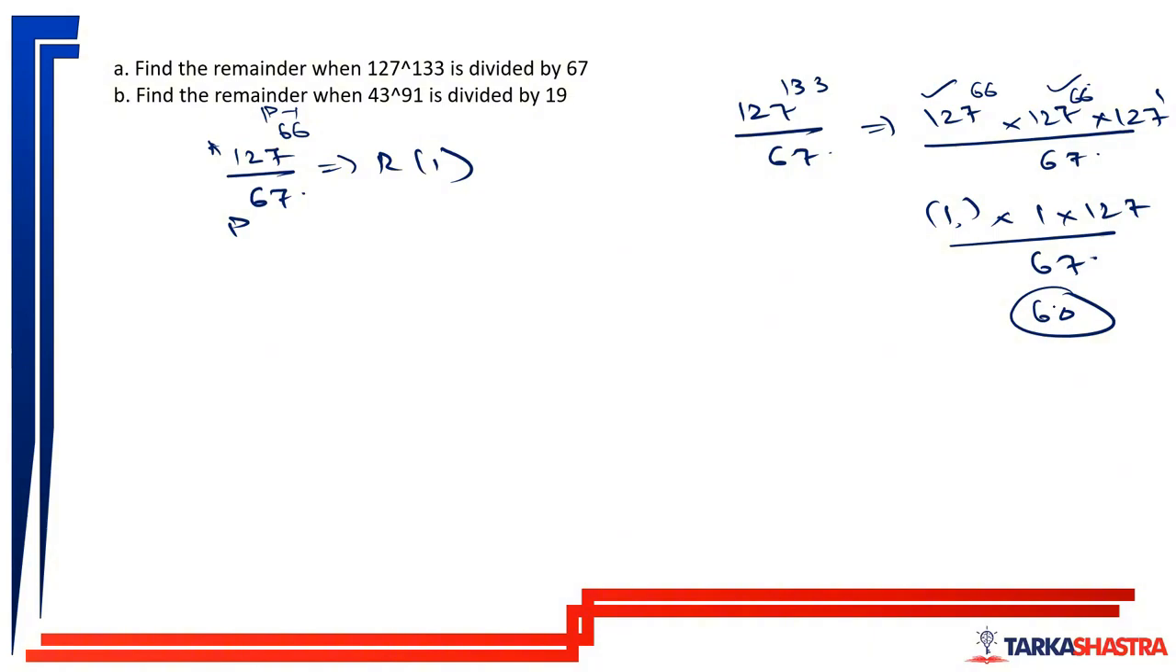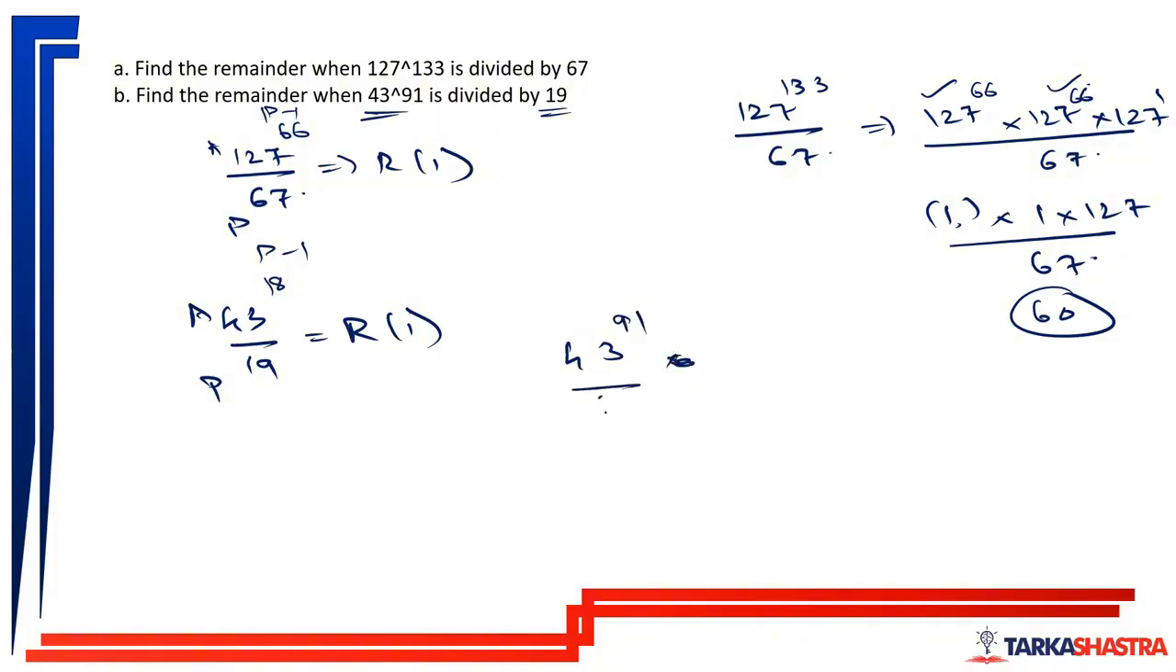Okay. Next, find the remainder when 43 to the power 91 is divided by 90. So 43 is there, 19 is there. This is your P, this is your A. A is not divisible by P. I want P minus 1, that is 18 over here. This will leave a remainder of 1. But what I have is 43 to the power 91 when divided by 19.